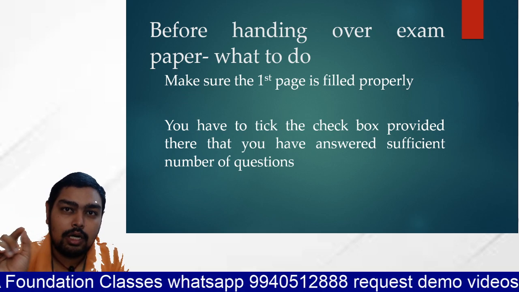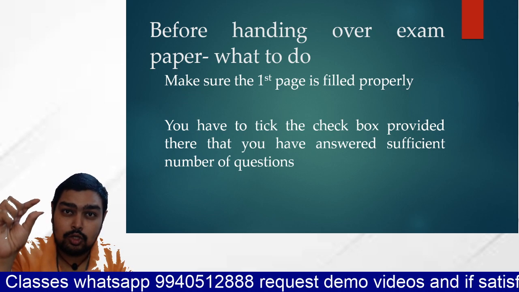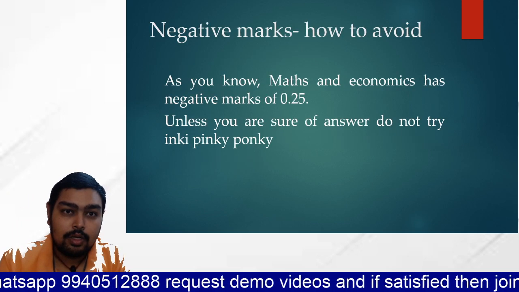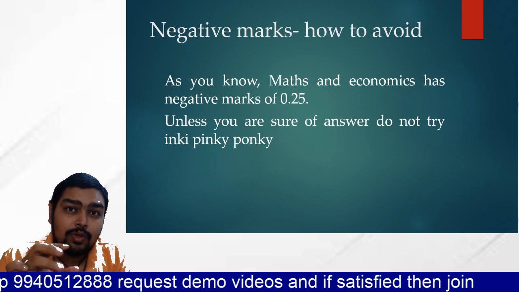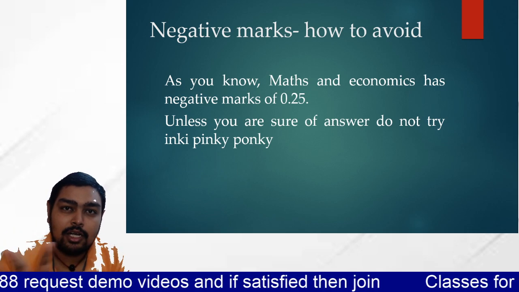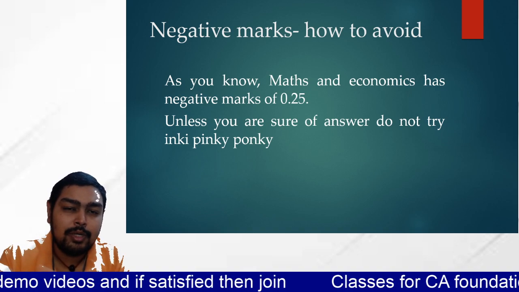And roll number in numbers as well as in OMR they will be providing. Small OMR will be there in the roll number thing, that also you should properly share. Negative marking, how to avoid? Please don't use your inky pinky ponky techniques and all. If you are sure about the answer, you write. Otherwise, don't put inky pinky ponky.